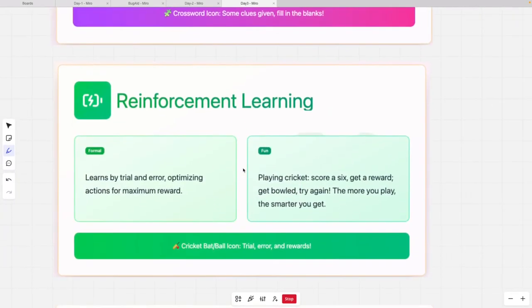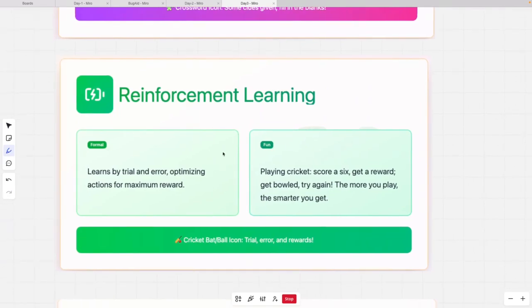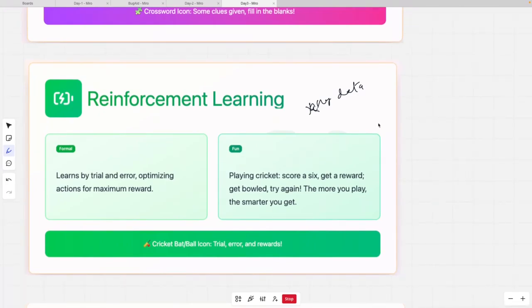Now the fourth one is reinforcement learning. In reinforcement learning, we don't give any data. Very surprising, right? No data. If you have seen my earlier lecture, let's say this is AI, this is data science, and this is machine learning, ML. Reinforcement learning was somewhere here, where we cannot consider it data science, but it is definitely machine learning.